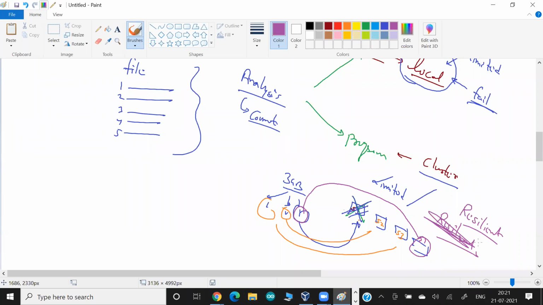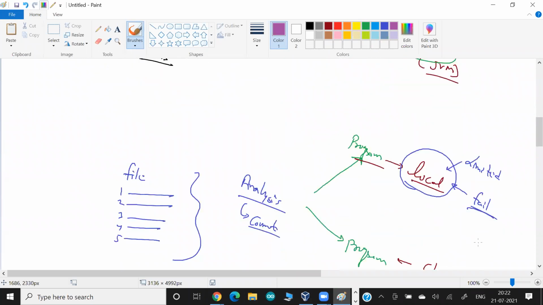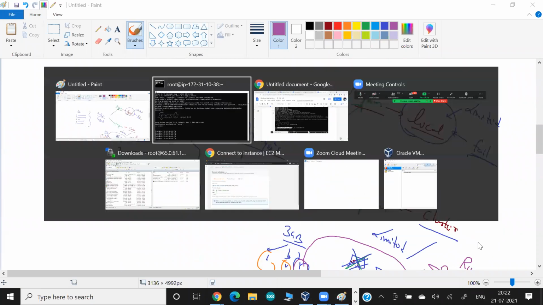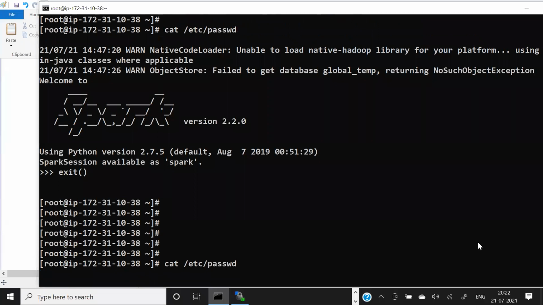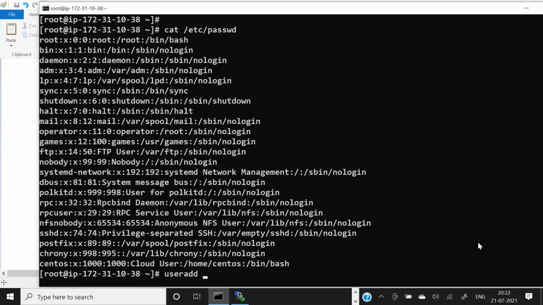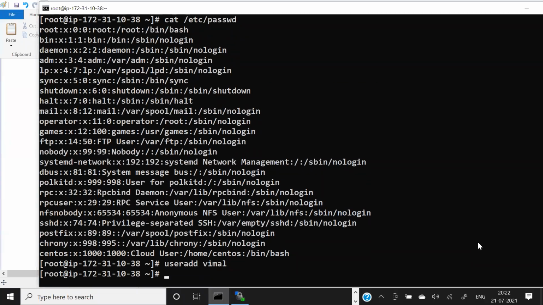Plus we are not limited by the hardware, and the more nodes we add, the more RAM and CPU come up. So this is also one of the capabilities of Spark. So what I'm going to do, let's say we have a file. Everybody knows about this file. This file contains the number of users we have. Let me create one more user with my name, Vimal. So in this file, this user comes up, and every line is a user.